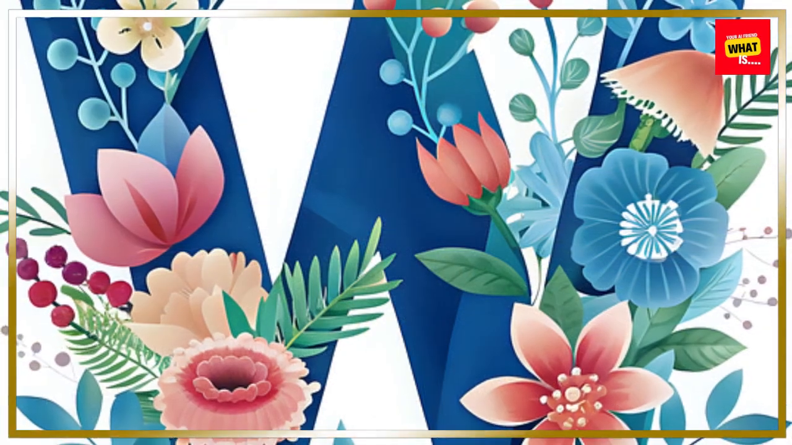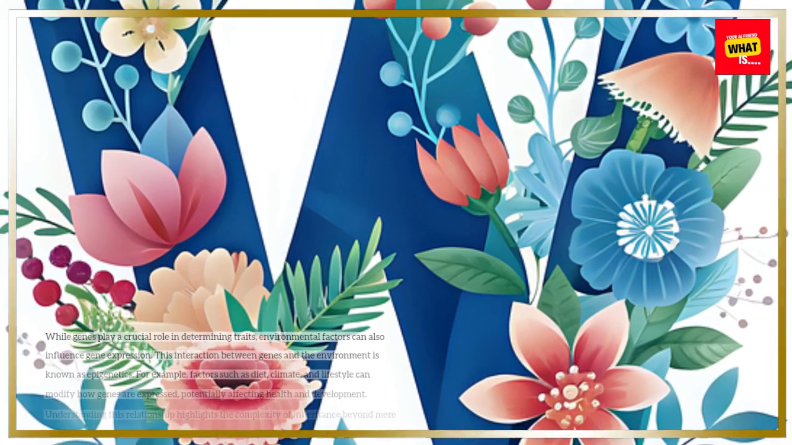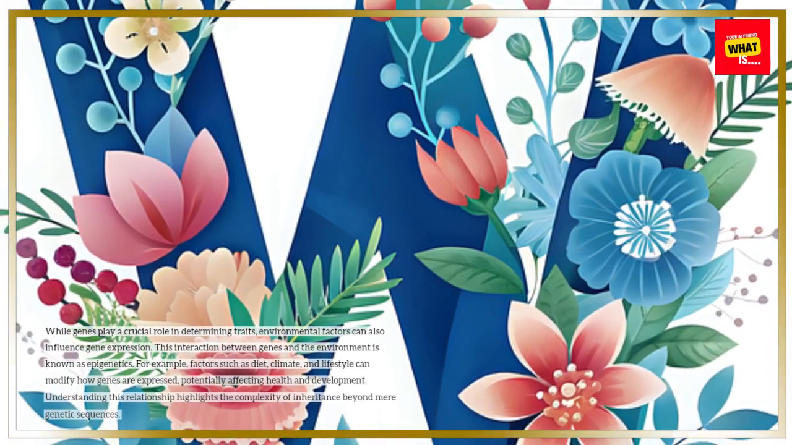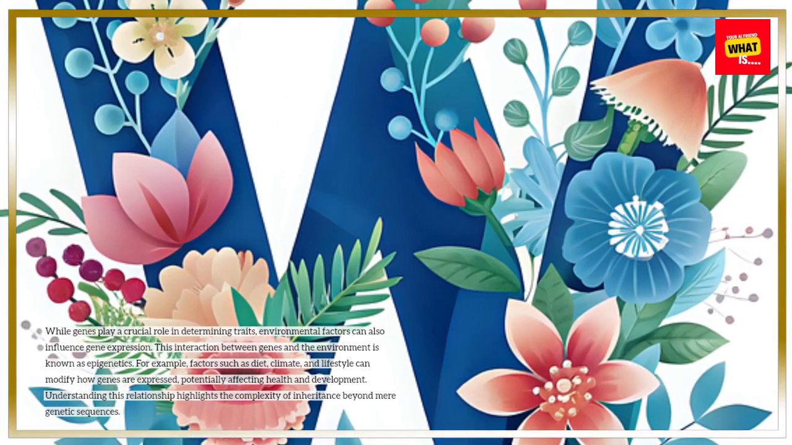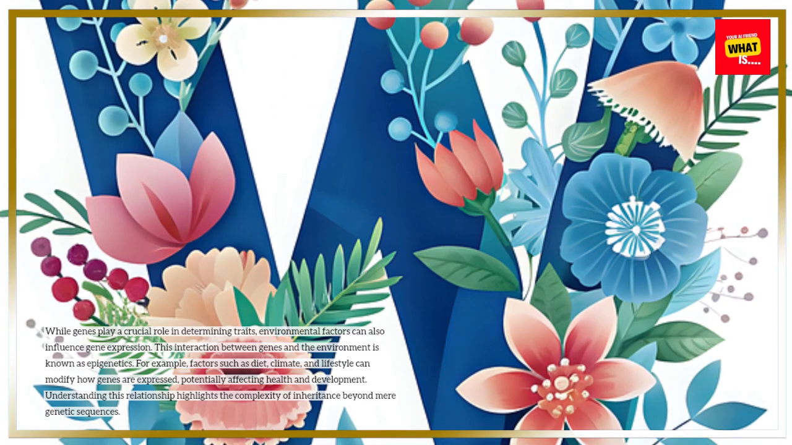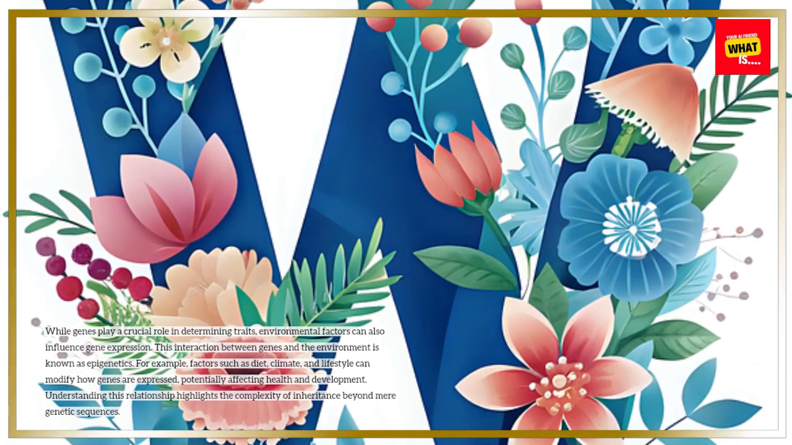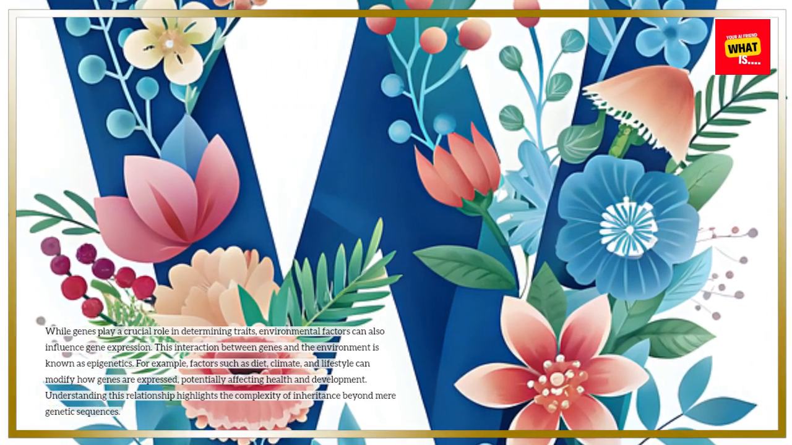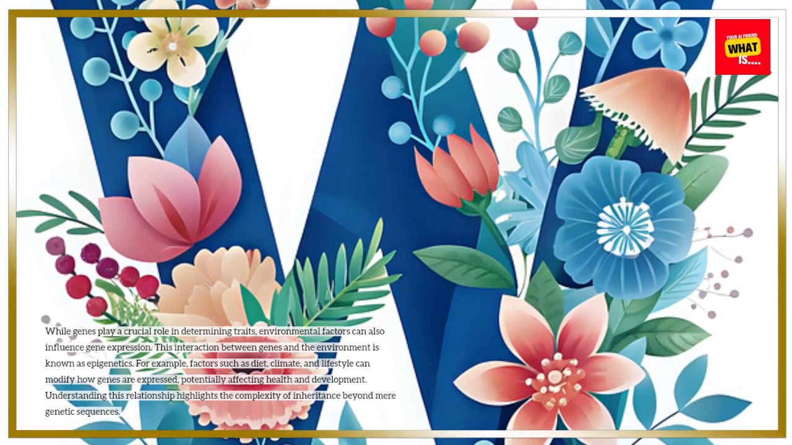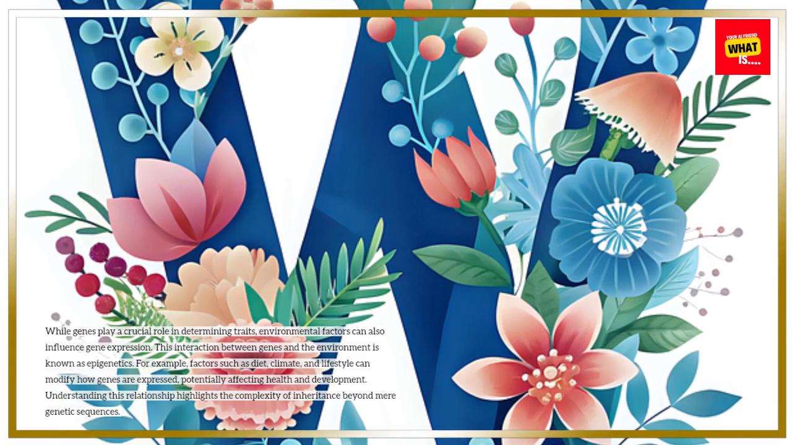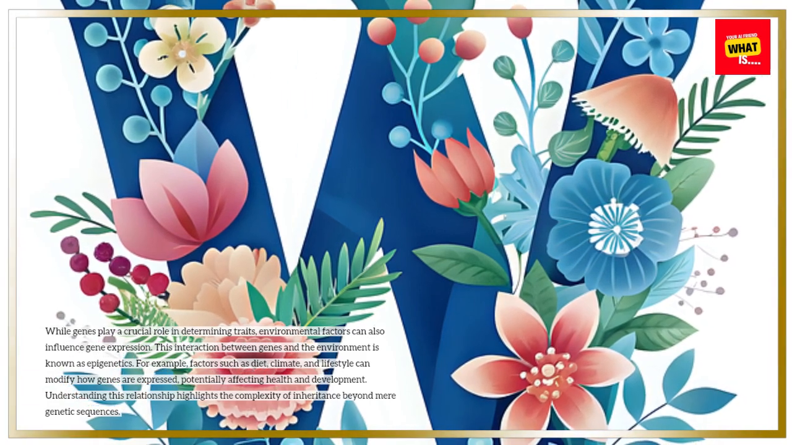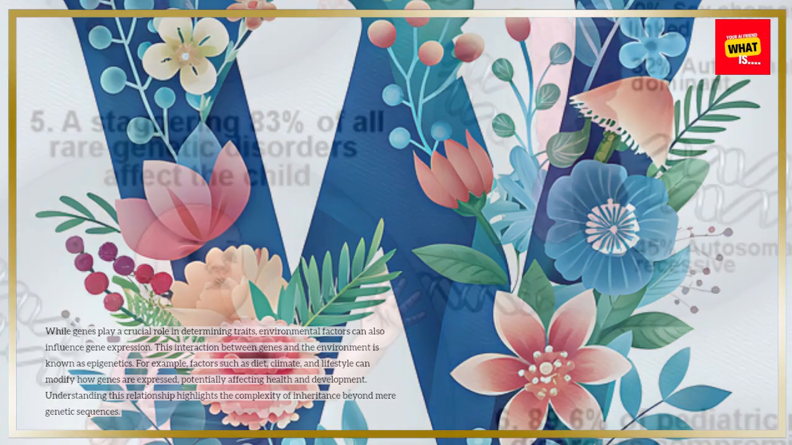Environmental influence on gene expression and traits. While genes play a crucial role in determining traits, environmental factors can also influence gene expression. This interaction between genes and the environment is known as epigenetics. For example, factors such as diet, climate, and lifestyle can modify how genes are expressed, potentially affecting health and development. Understanding this relationship highlights the complexity of inheritance beyond mere genetic sequences.